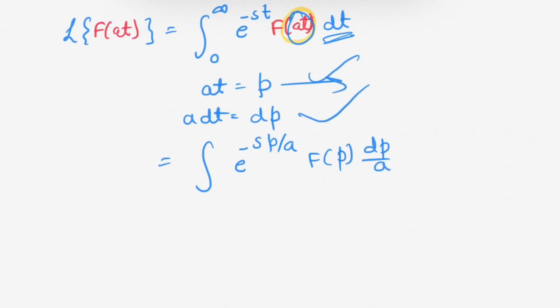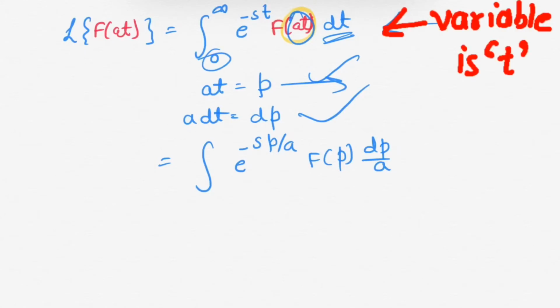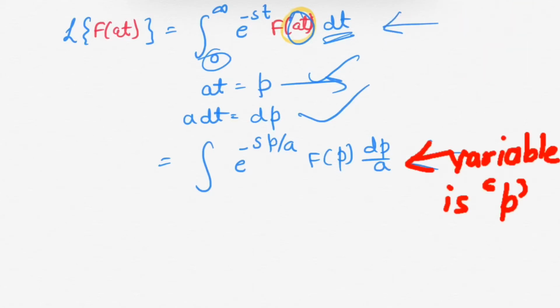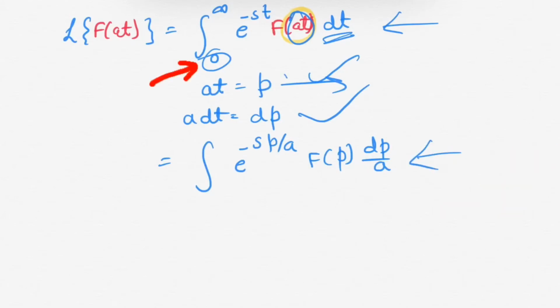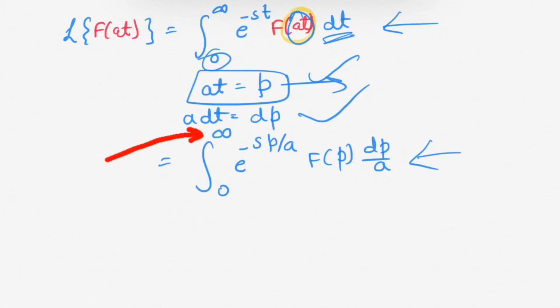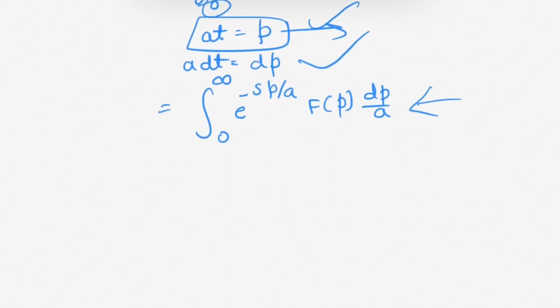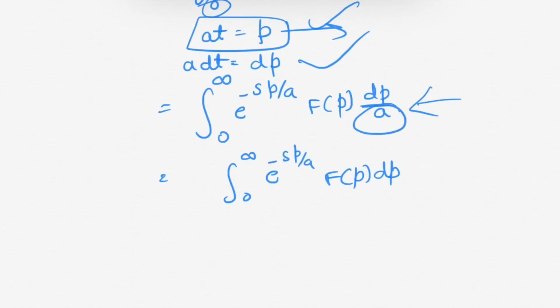In the earlier equation, the limits are for the variable t, and here the variable is p. So for variable p, when t equals 0, p will be 0, and when t equals infinity, p will also be infinity. So we have the integration from 0 to infinity of e to the power minus s p over a, f of p dp, and taking the constant 1 over a outside the integration sign.